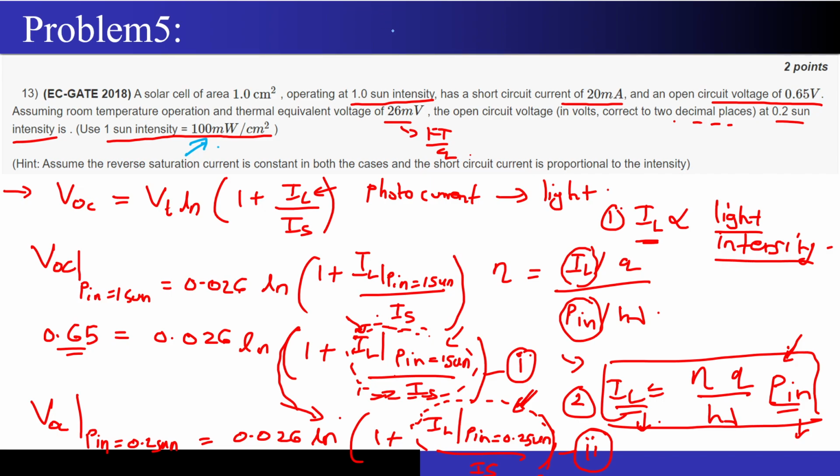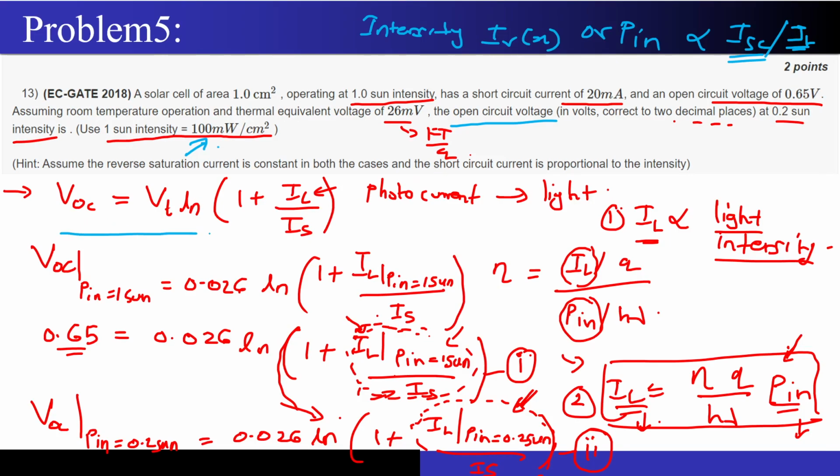I have told you that the intensity of the incident light, or P, is directly proportional to the short circuit current, or the IL, that is the photo current. Correct, I have already explained to you, it is a linear proportion. Since they have given me the open circuit voltage and are also asking me the open circuit voltage, first of all I have to write an equation of open circuit voltage with respect to the photo current that I have. So I wrote this equation.